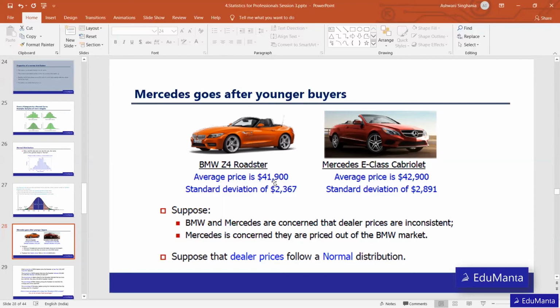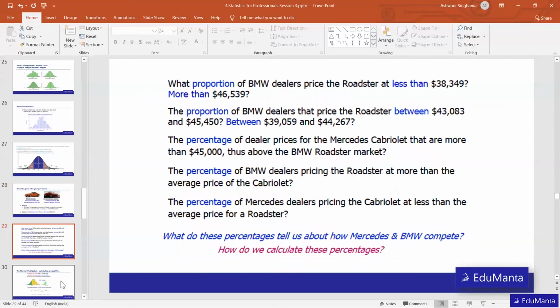Okay, so from the survey, the average price of BMW is $41,900, and the average price for Mercedes is $42,900, and the standard deviation is $2,367 for BMW and for Mercedes it's $2,891. And these are assumed to be normally distributed. The dealer price follows a normal distribution. So these are the questions which we want to look into.